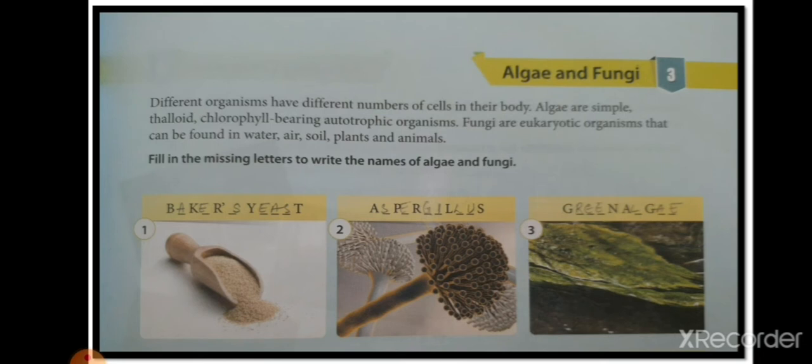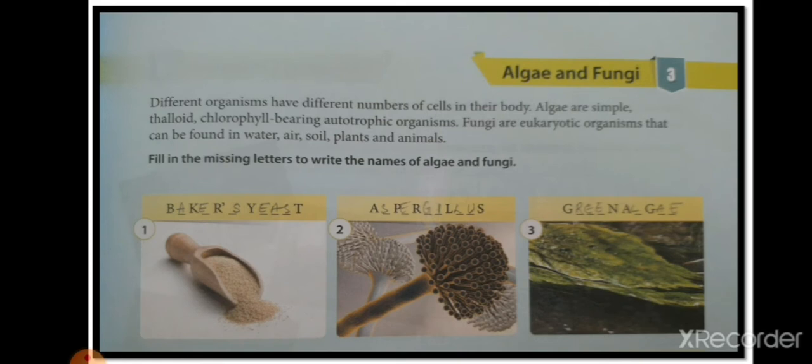They are known as algae. They are chlorophyll bearing autotrophic organisms. Since they have chlorophyll, they prepare their food on their own. Now fungi are eukaryotic organisms that can be found in water, air, soil, plants and animals. Fungi can be found at any place. Here we are going to learn about some of the algae and fungi.